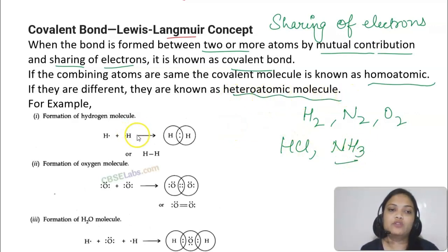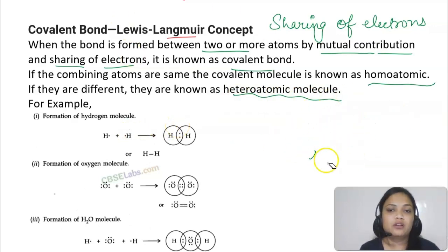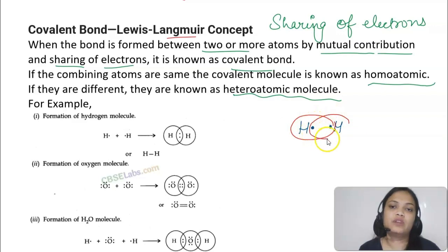If you have two similar atoms, let's say H2, N2, O2, we call it a homoatomic molecule. If there are different atoms, like HCl, NH3, we call it a heteroatomic molecule. Now you can see here, I told you na ki if I have hydrogen atoms, hydrogen is not going to lose or gain an electron, they will share. Now how to write the Lewis structures, please note here. Firstly, write both the atoms with their valence electrons. Then you have to draw the circle in such a way. Now each hydrogen is sharing one electron. So draw this structure. Now this structure represents that in this circle there are two electrons for this hydrogen, and here we have two electrons for this hydrogen. So how many electrons are shared in total? Two.